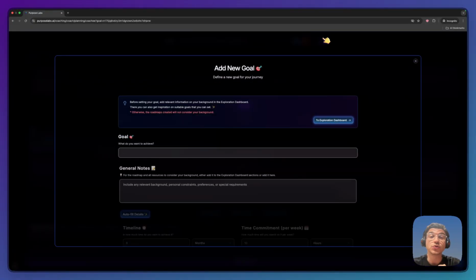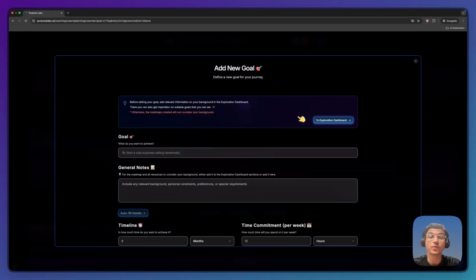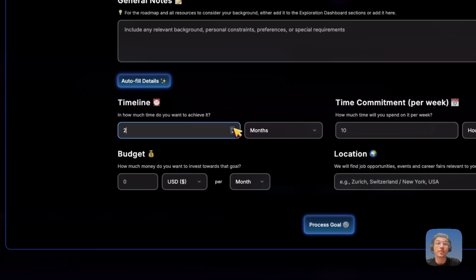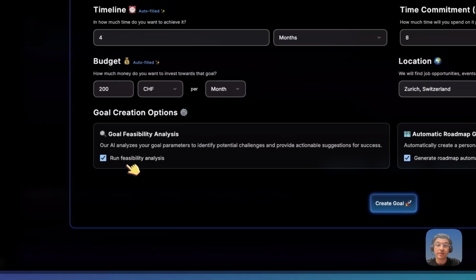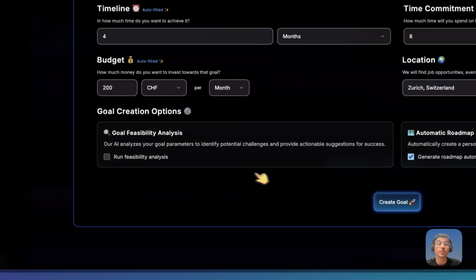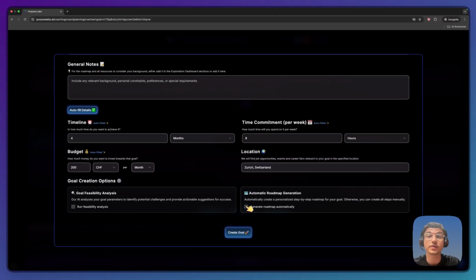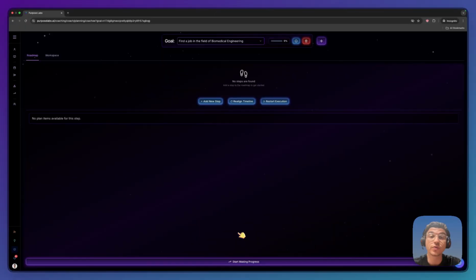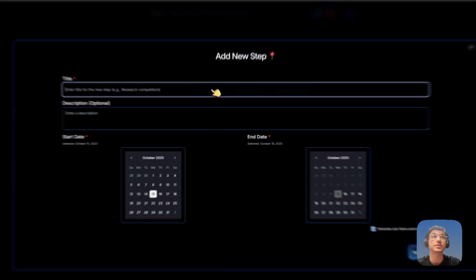Another thing you can do is to create a fully manual roadmap. For example, for the same goal, you can specify the parameters, and then you can disable the options for the goal feasibility and the automatic roadmap generation. In this case, the goal will still be generated, but without a roadmap. Here, if you have the experience, you can add your own manual steps.